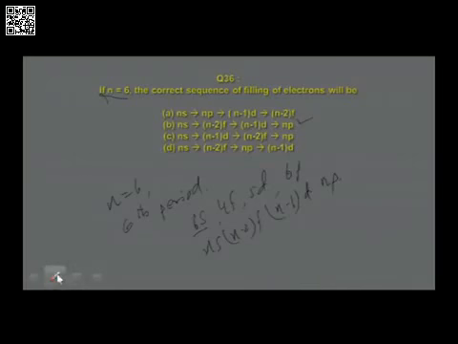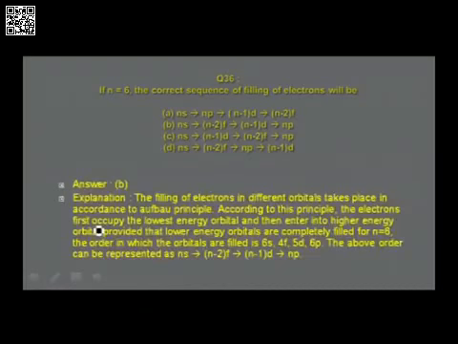Let us verify. I have given that particular order in the calculation made, and the explanation is given there. It is in accordance with the above principle. Electrons enter into various orbitals in the increasing order of their energy levels, and this order is found to be ns, then n minus 2 f, then n minus 1 d, np, and these are the orbitals which are filled up in the sixth period when n is equal to 6. All that explanation is available. Go through that once again clearly.